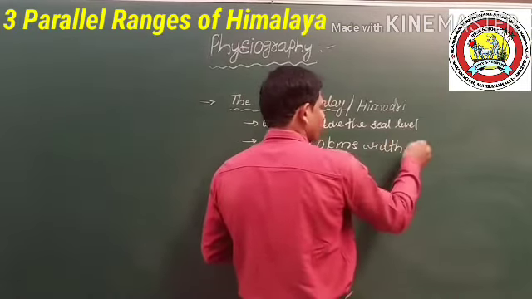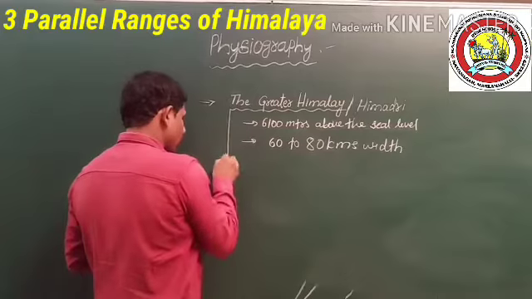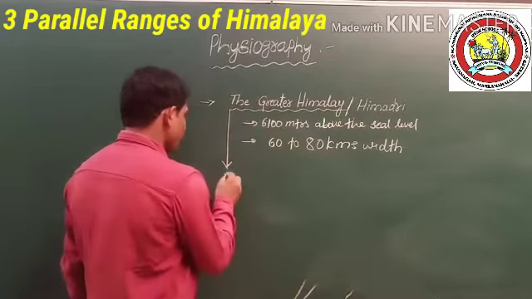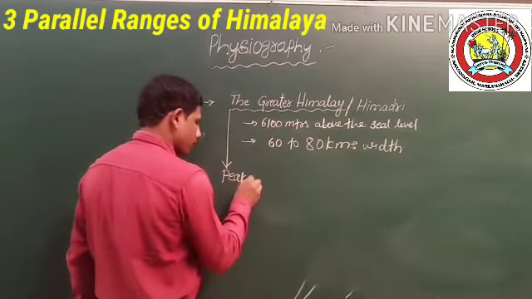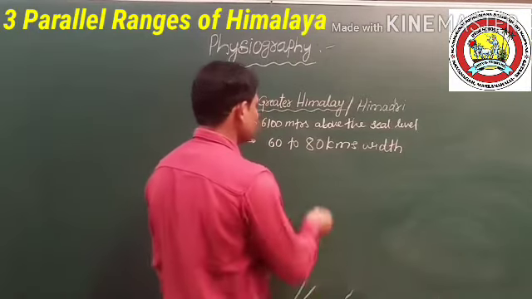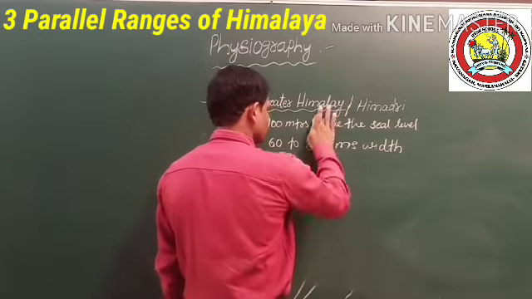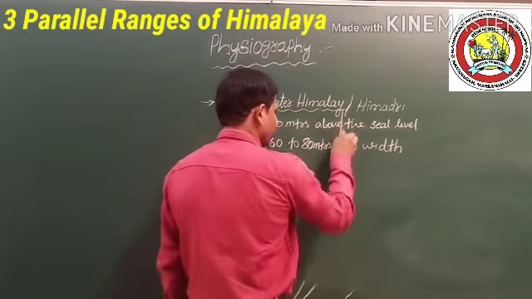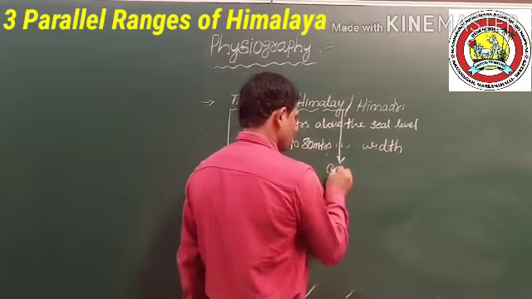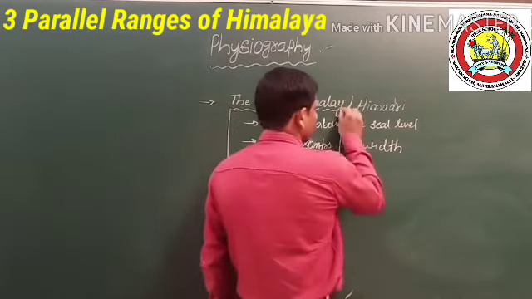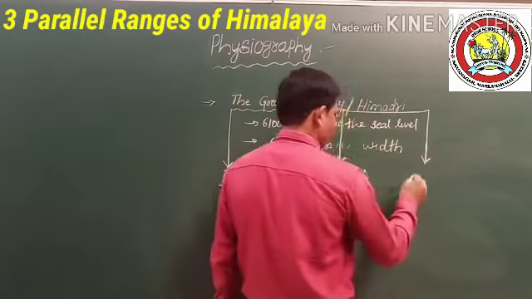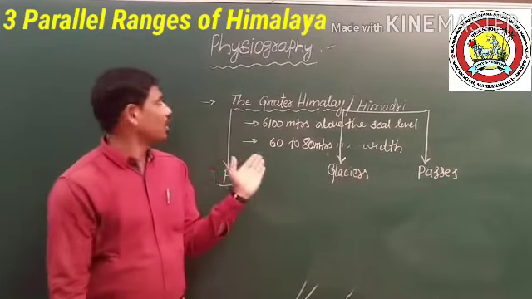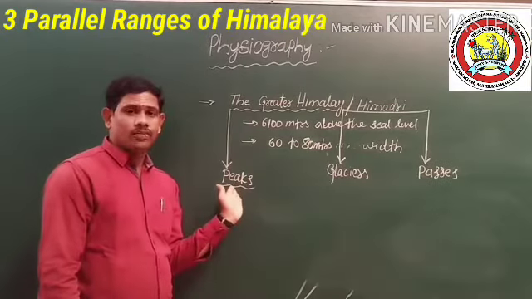This Greater Himalaya or Himadri consists of the highest peaks, glaciers, and passes. Students, you should know that the Greater Himalaya consists of the highest peaks.